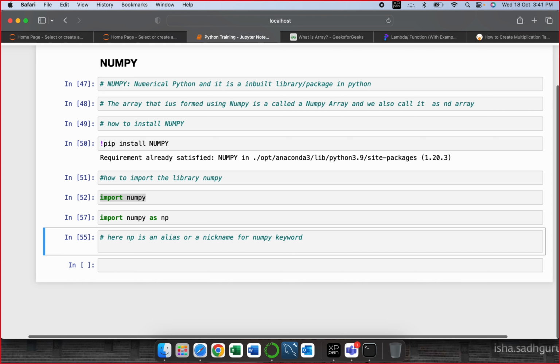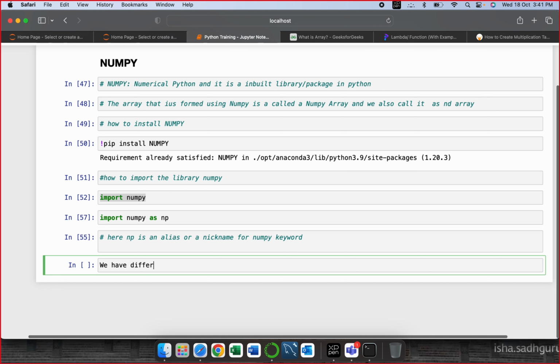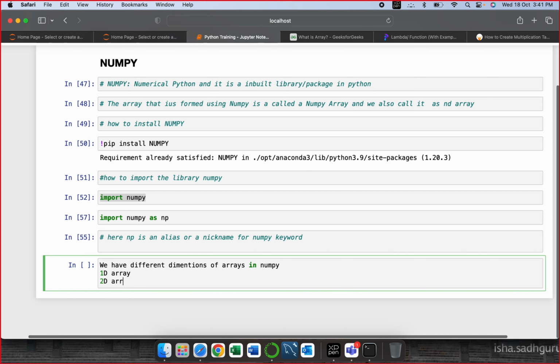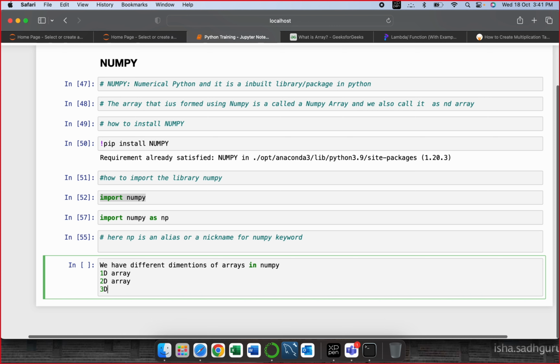So in numpy, as I mentioned, there are various arrays in numpy. So we have different dimensions of arrays in numpy. What are those dimensions? We have a 1D array, we have a 2D array, and we have a 3D array.